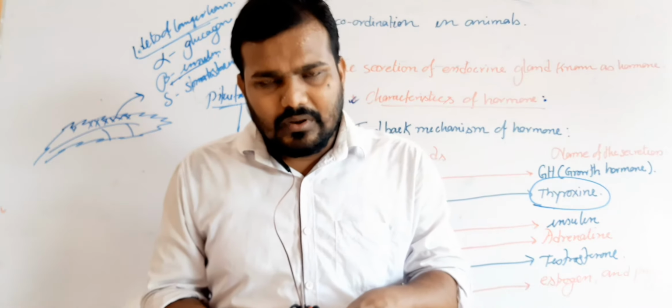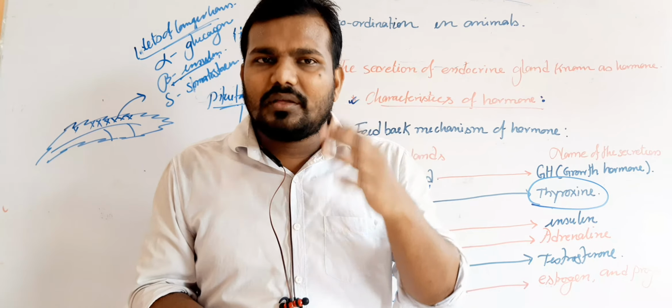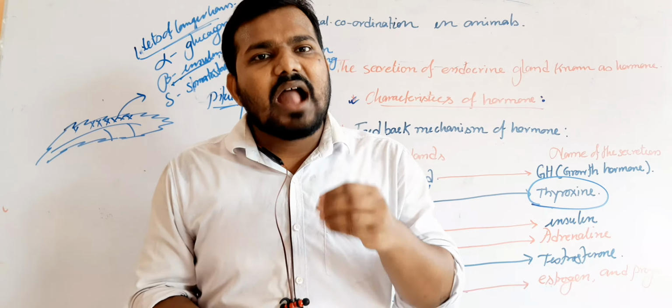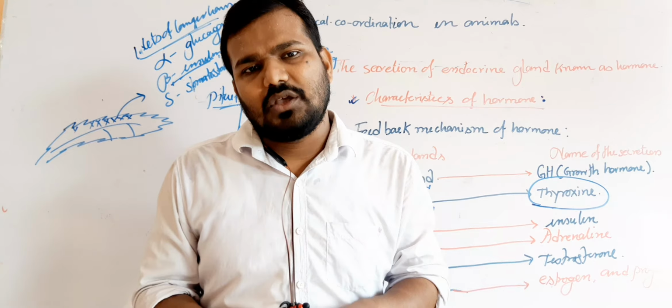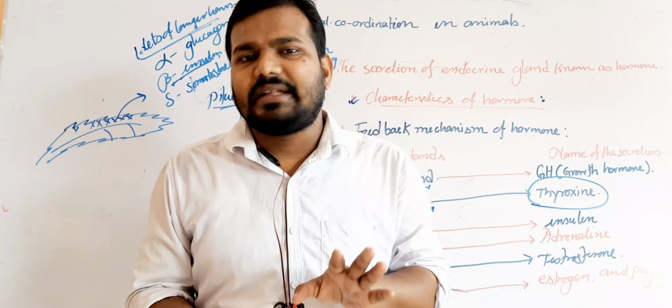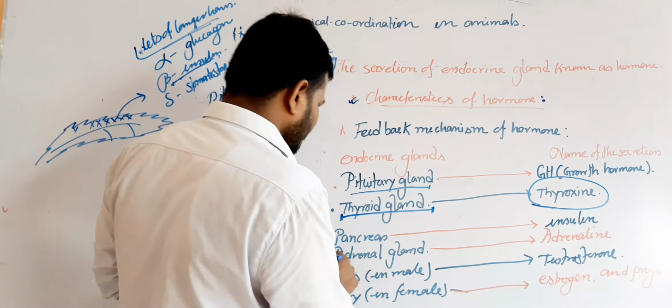Now diabetes is a common disease, and nowadays artificial insulin injections are available in the medical store to prevent this disease. Now the next one is the adrenal gland.